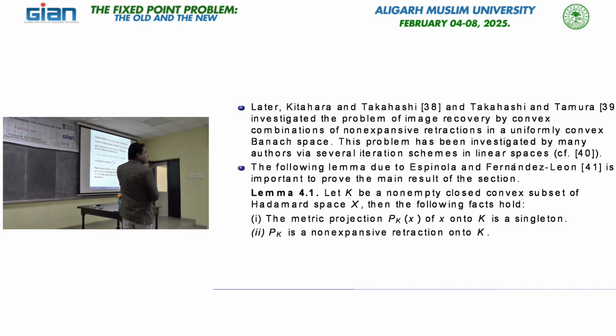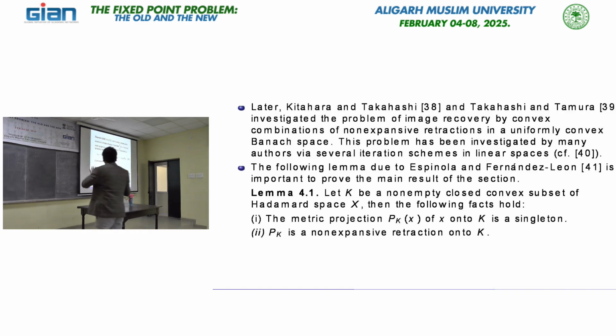Basically, this is an image recovery problem in nonlinear domains, you can say in the CAT(0) setting. We have a family of closed and convex subsets of a complete CAT(0) space such that the intersection is non-empty. The problem is the same: how do we find the common element in this intersection? If P_j is the metric projection onto C_j, then for any x_0 in X we define a sequence exactly the same way. Then this sequence always delta-converges to a common element of this intersection, similar to the weak convergence result due to Bregman.